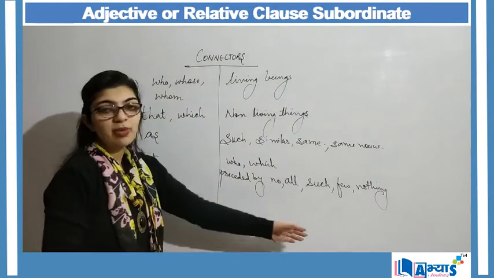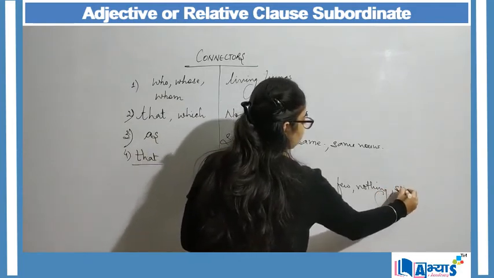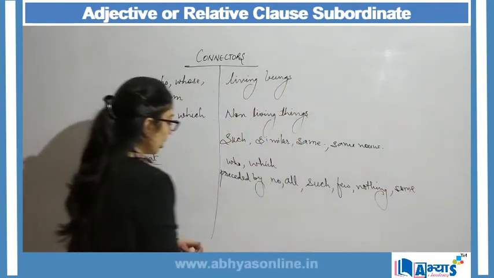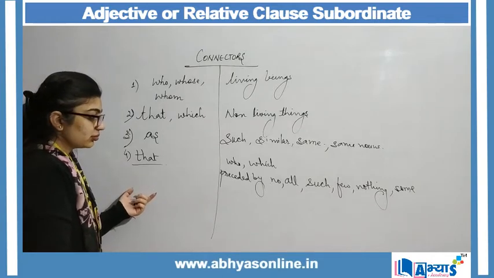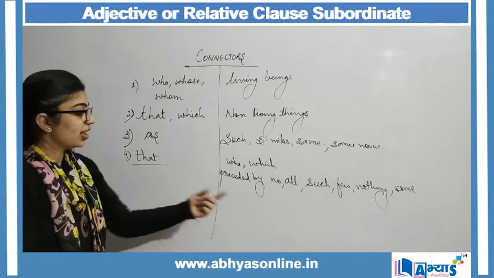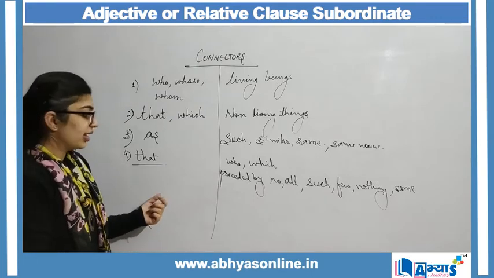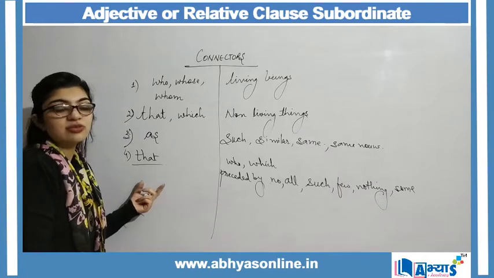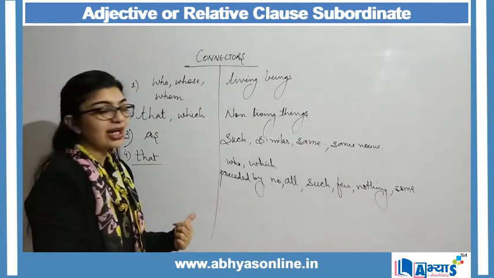So these are some of the words. I'm not saying all, but some. So with that we make use of that. All that, such that, nothing that. Right? So these are some of the words against which we make use of connector that.